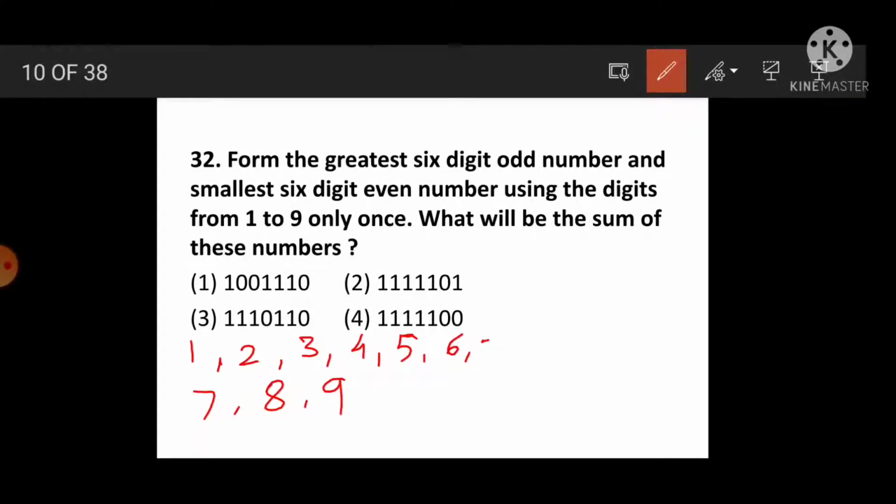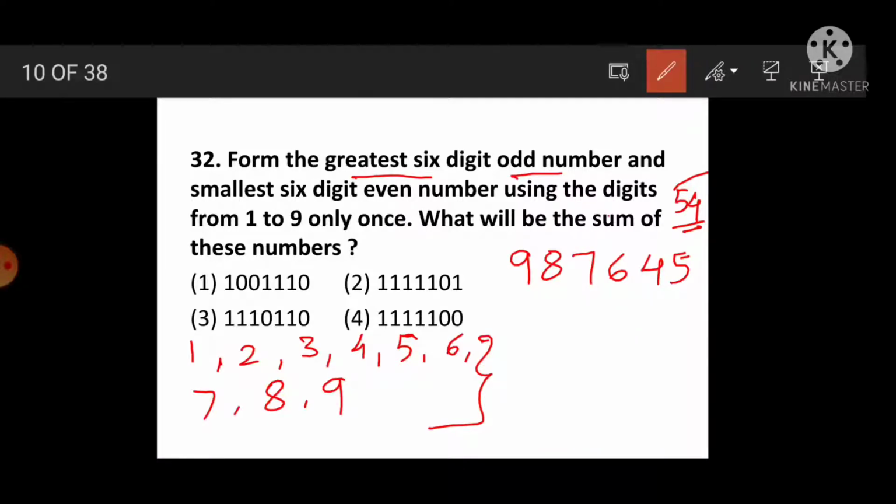All these digits we have to use, and we have to make the greatest 6-digit number. See, 9, 8, 7, 6, 5, 4. But see here, if we write 5, 4, then 4 is an even number, and here an odd number is asked. Therefore just interchange the digits: 9, 8, 7, 6, 4, 5. Why change the digits? Understood? Then